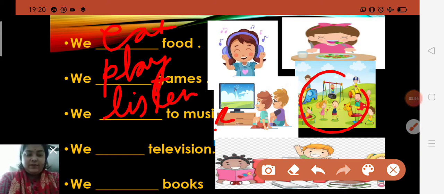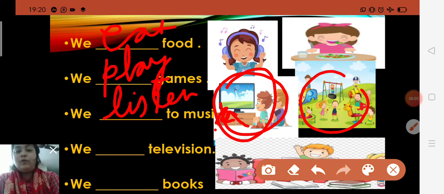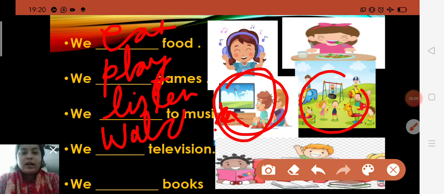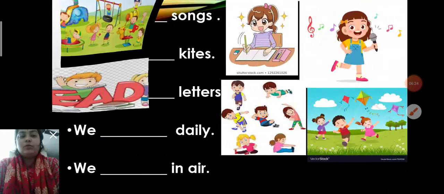We dash television. You can see what they are doing in this picture, children. They are watching television. So there you will write watch. Watch is an action word. W-A-T-C-H, watch. We watch television. We dash books, children. Children are reading books here. So we read books. There you will write read. We read books.